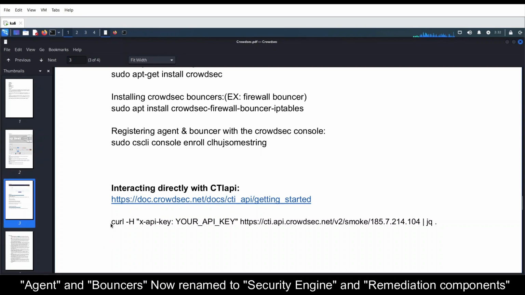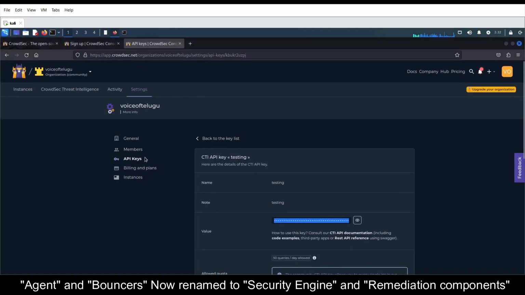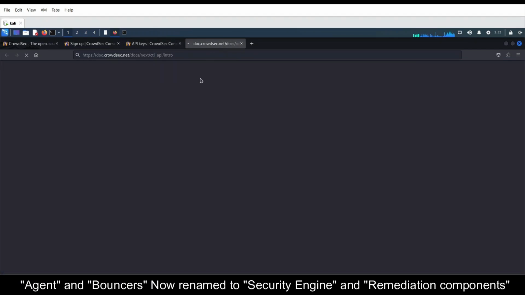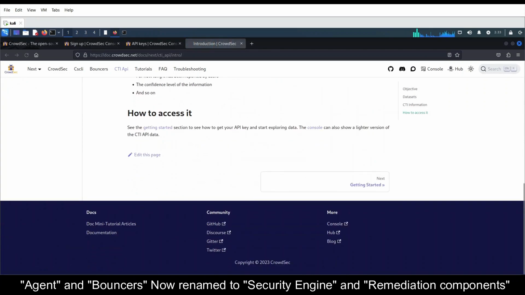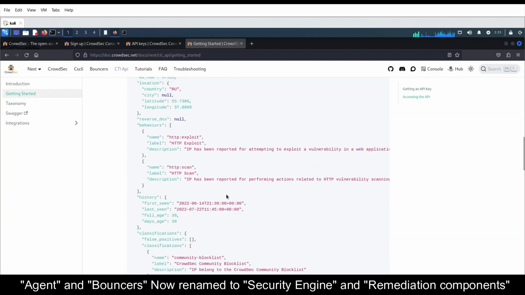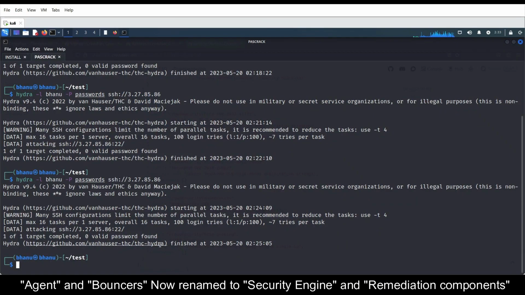If you want to know the information about a particular IP, you can use this particular curl command. They separately have an API documentation page also. If you want to visit, you can visit the CTI API, the Crowdsec threat intelligence API documentation page. In this documentation page, you will find everything about the API. So let's try the API feature also.